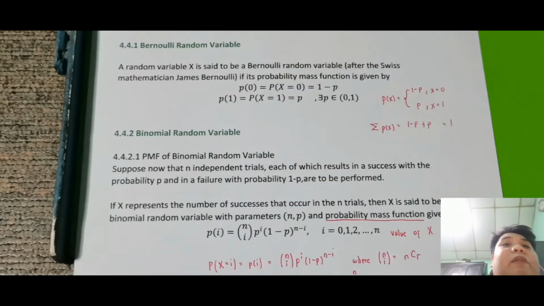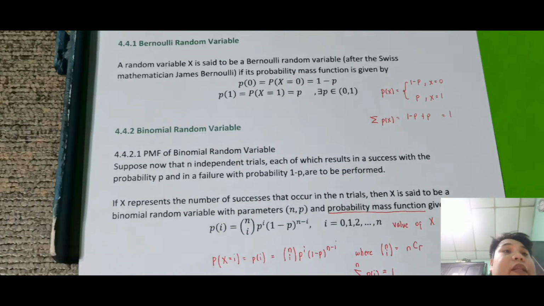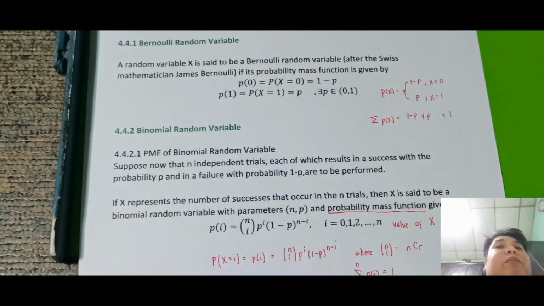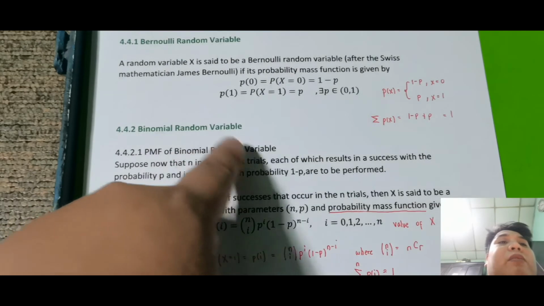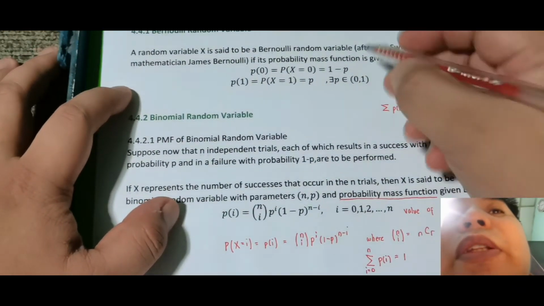So now, balik lang tayo doon sa taas. So ibig sabihin, sa Bernoulli random variable, siya ay may n is equal to 1, and with probability p. So may isa siyang trial, may isa siyang independent trial. So ibig sabihin, Bernoulli random variable is just a binomial random variable with parameters n and p. Again, with parameters n and p.